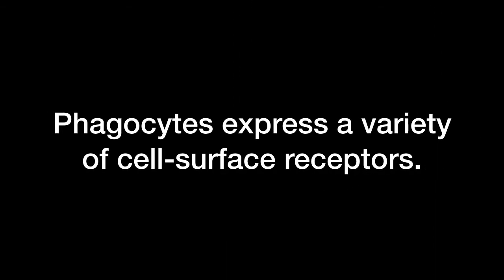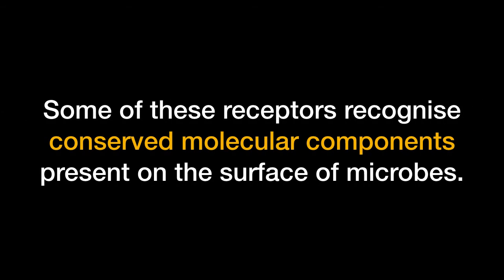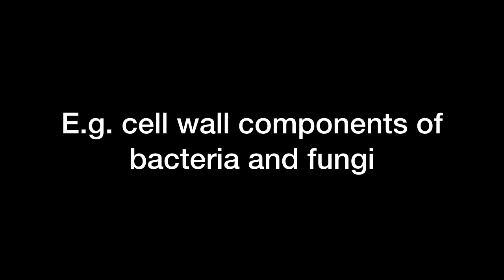Now, phagocytes express a variety of cell surface receptors, and some of these receptors recognize conserved molecular components present on the surface of microbes. And that is how they identify the pathogens that might cause infection. Examples of such conserved patterns include cell wall components of bacteria and fungi.